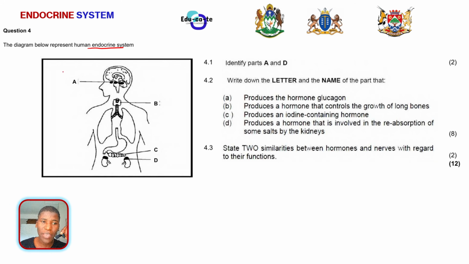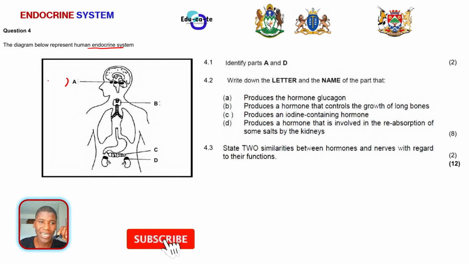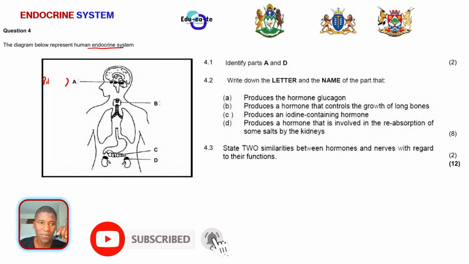Starting here with A is the pituitary gland, because you can see that it is the hanging gland. The pituitary gland hangs at the base of the brain. It is known as the master gland. So this is the pituitary gland.